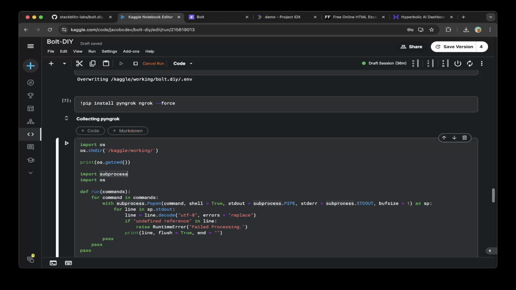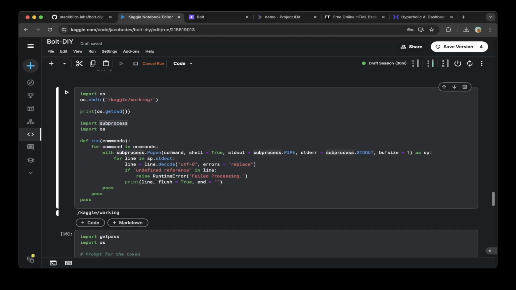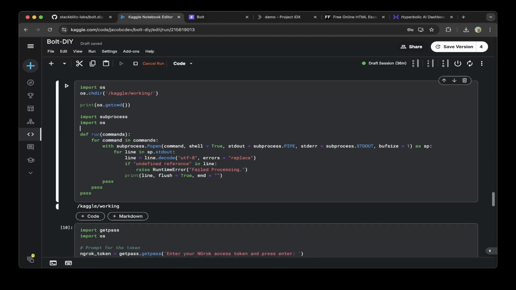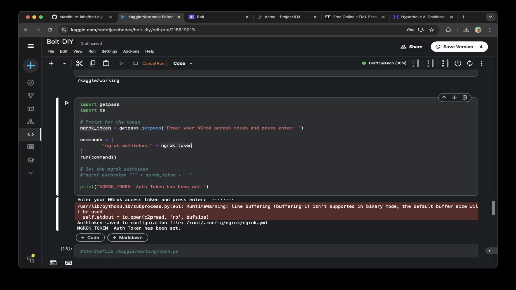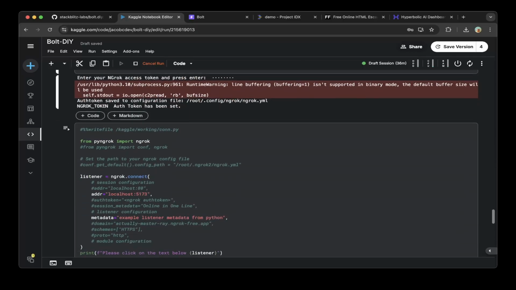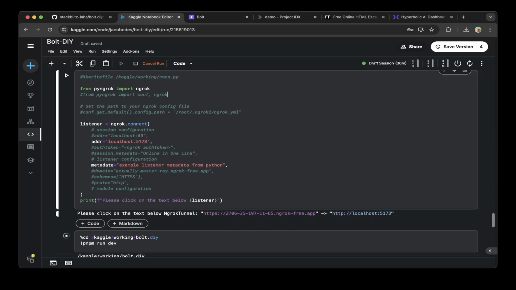First install pyngrok and ngrok, and also create a function to run bash commands within Python. Then also get the ngrok token from the ngrok console. You register an ngrok account for free, then get the token and paste it here. After that, you can map this local Bolt.DIY port, which is 5173, to the public URL. So you can see this 2706 mapped to the local port 5173.